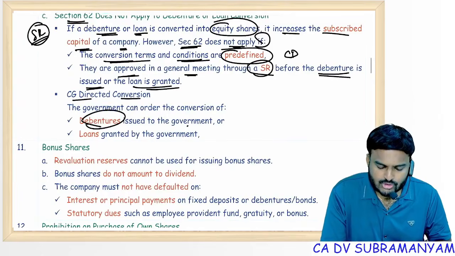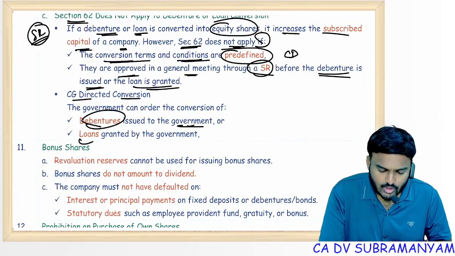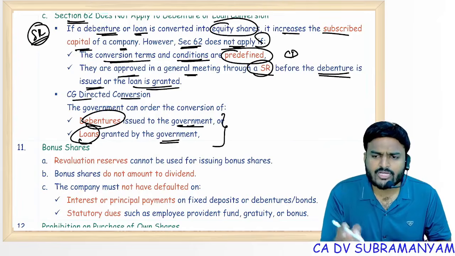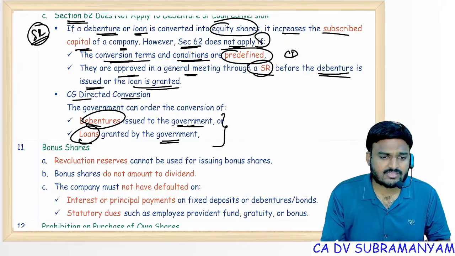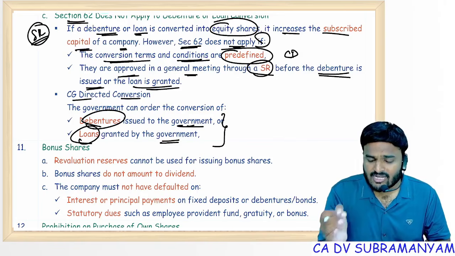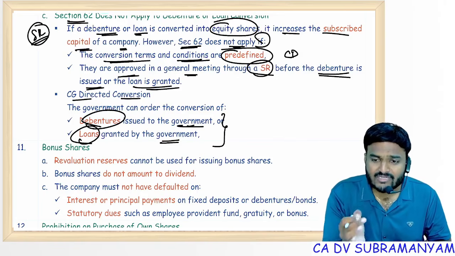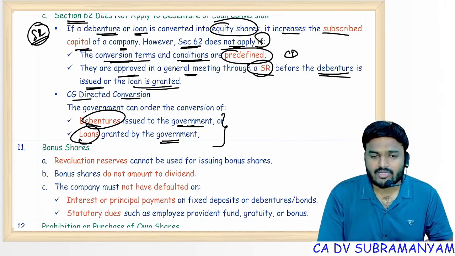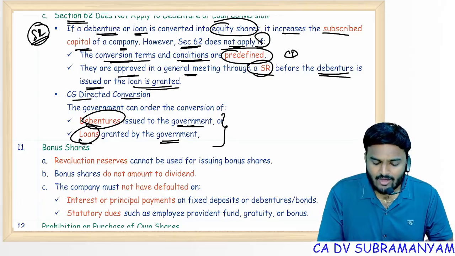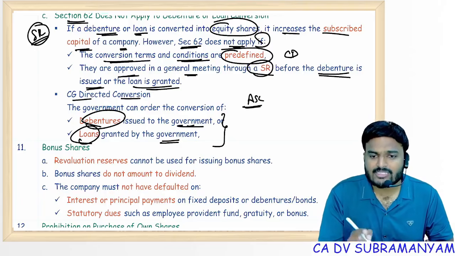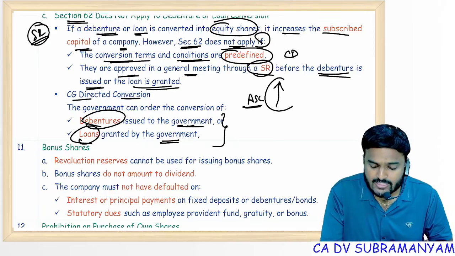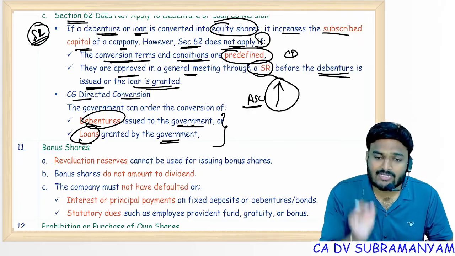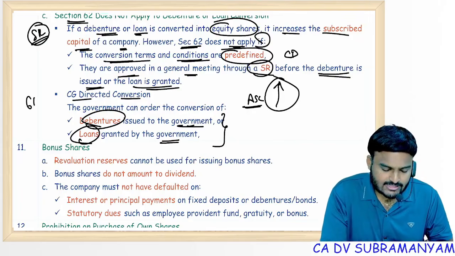You know, debentures issued to the central government, loans granted by the government. If company is not in a position to repay these loans, government will consider the company's present situation, public interest, financial interest. Considering all these factors, government may order to convert loans into the equity. Important highlight: if company's authorized share capital is not sufficient to increase this capital, government order itself is enough to increase authorized share capital. Central government order itself is enough to increase authorized share capital. Here section 61 is not applicable.